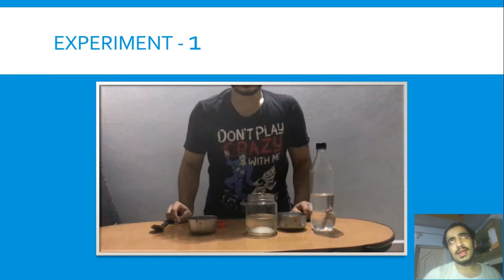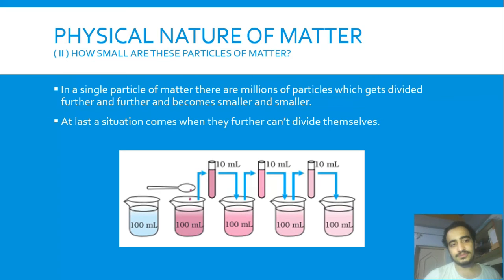Now the second thing in the physical characteristics is how small these particles of matter are. It means when we take a small particle of matter, it keeps on dividing from 2 to 4, 4 to 8, 8 to 16.